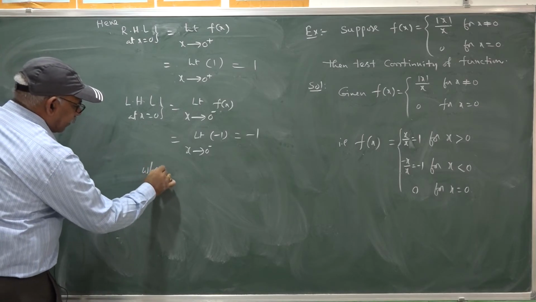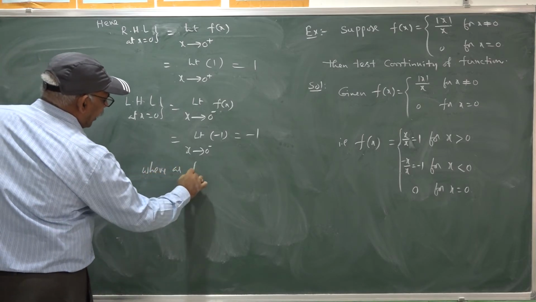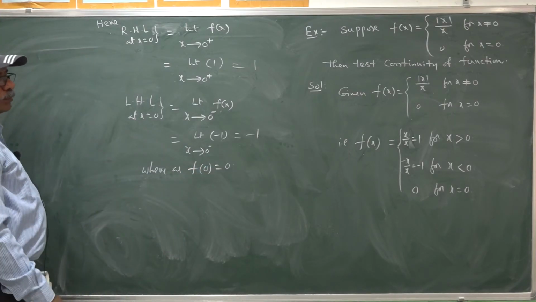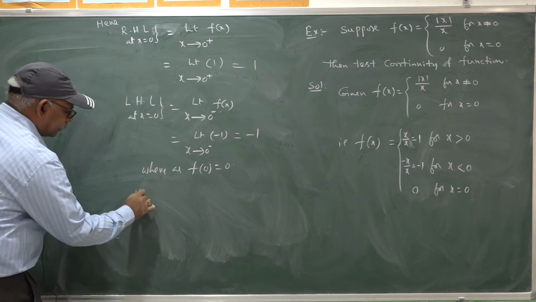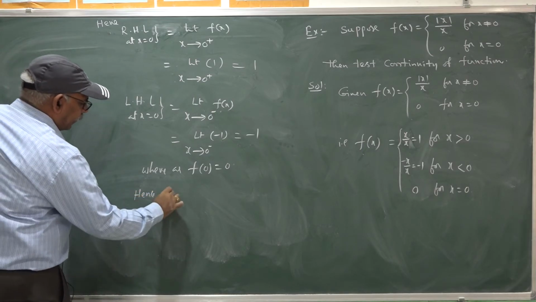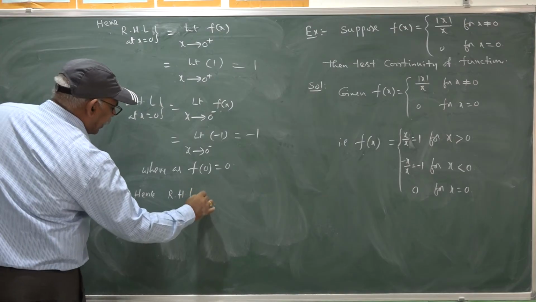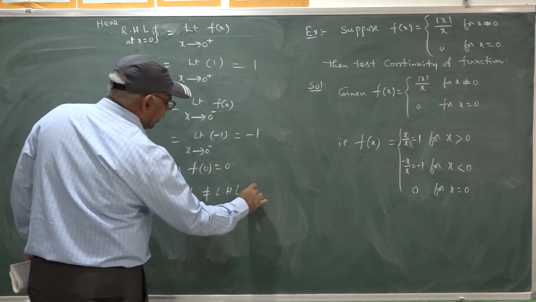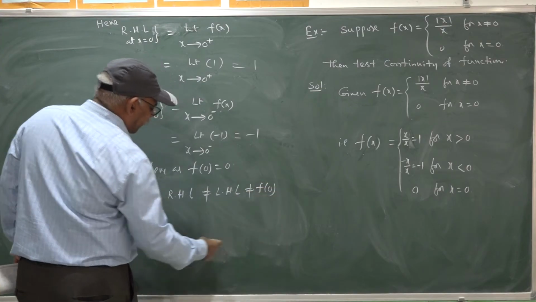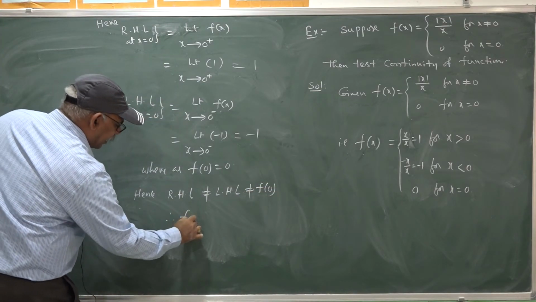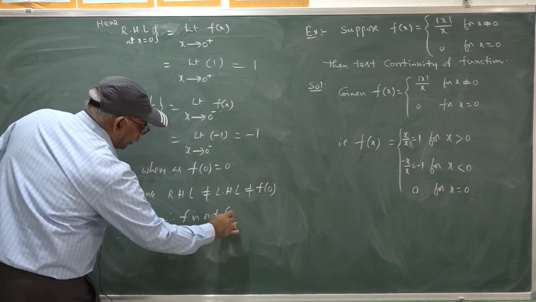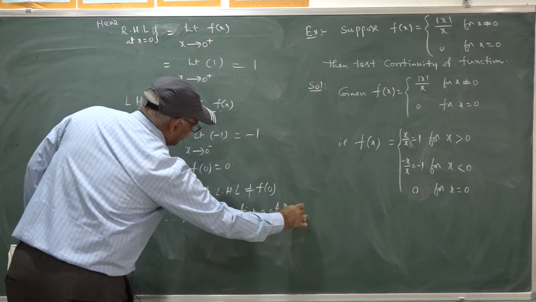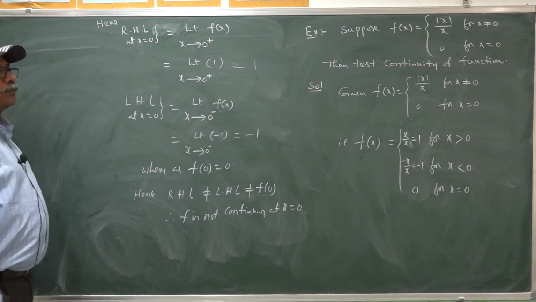Whereas f of 0 is 0. At x equal to 0, it is 0. Hence, RHL exists and is not equal to LHL, which is not equal to f of 0. Therefore, f is not continuous at x equal to 0.